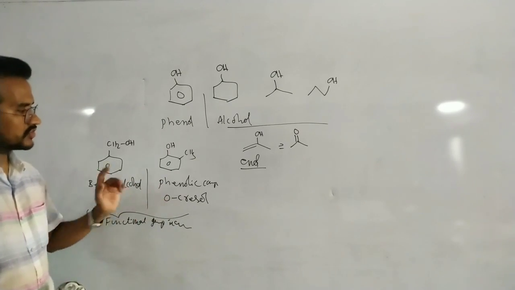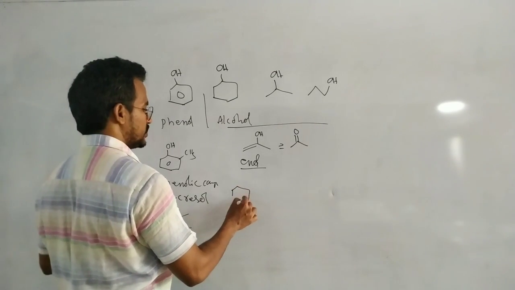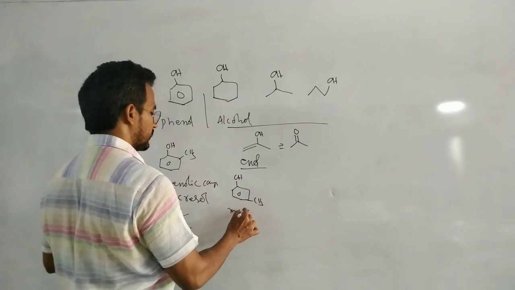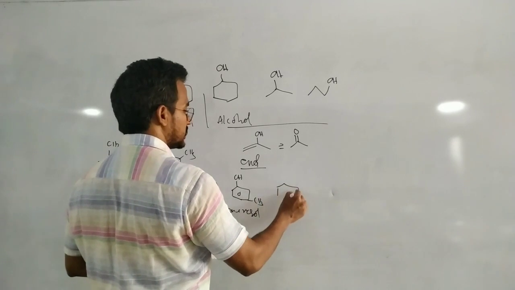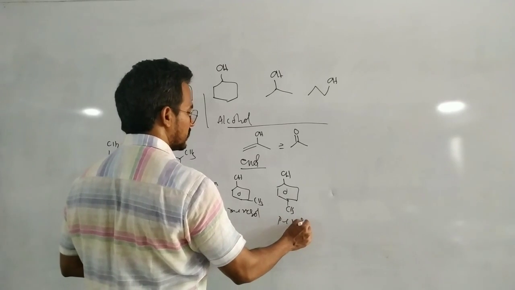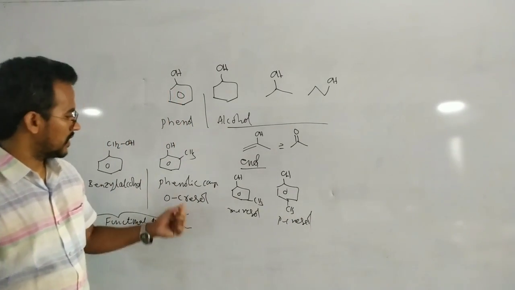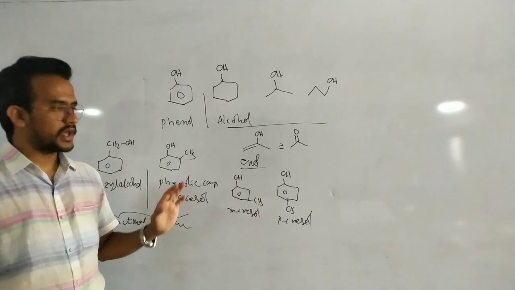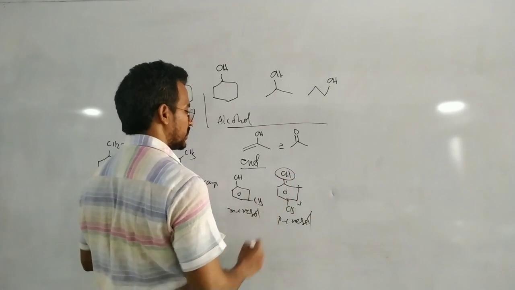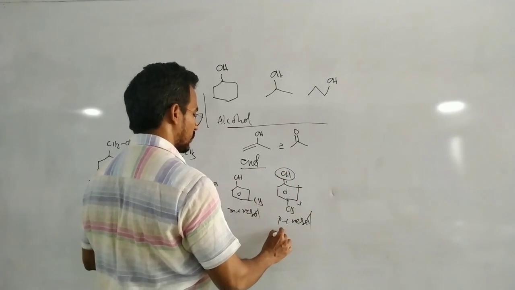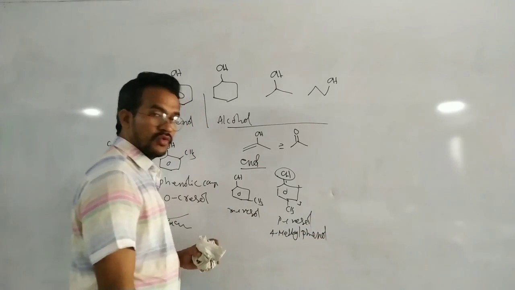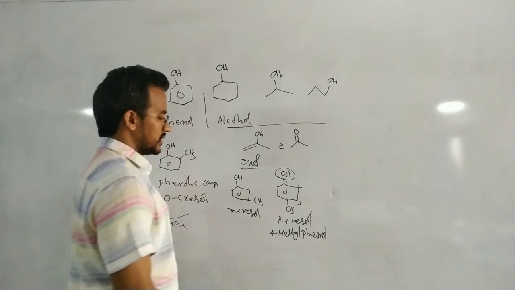So in this case, orthocresol and its positional isomers: this one is metacresol, and this OH with CH3 is paracresol. Orthocresol, metacresol, paracresol. What is the IUPAC name of this compound? Numbering 1, 2, 3, because it is a functional group, generally this is named 4-methylphenol.